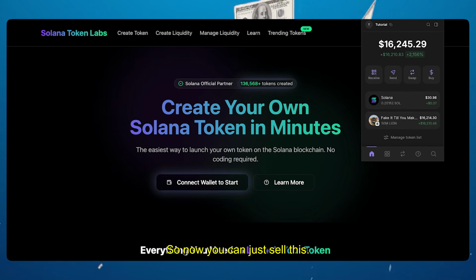So now you can just sell this. I don't really recommend selling everything all at once because that would crash the token. So you can sell a bit here, a bit there, and eventually you're going to sell everything. So this is just absolutely insane.